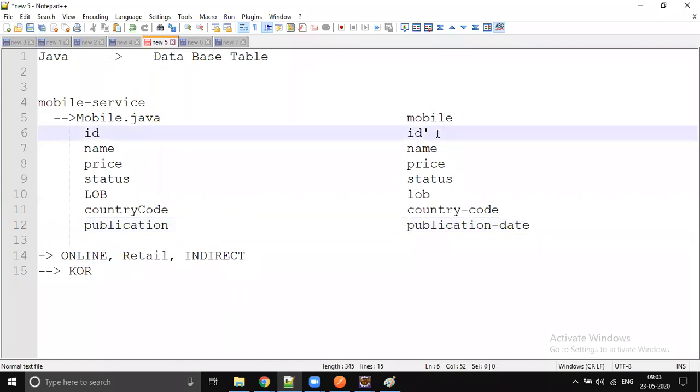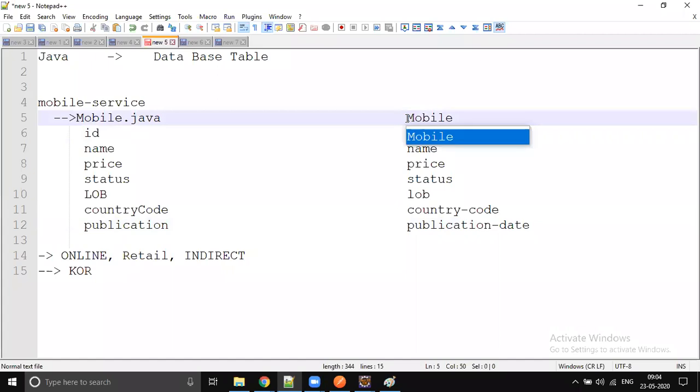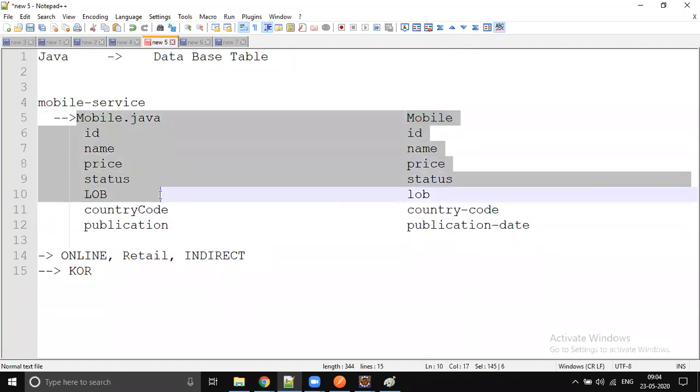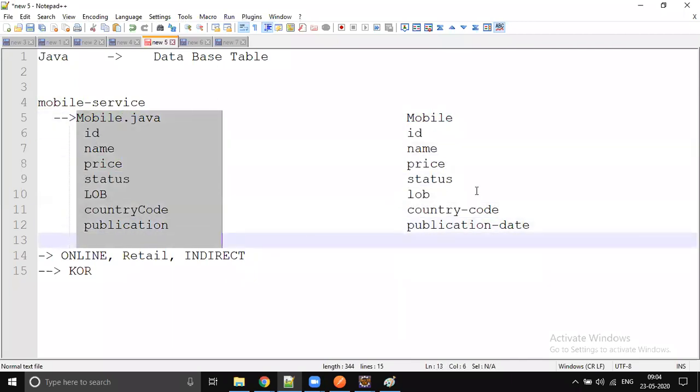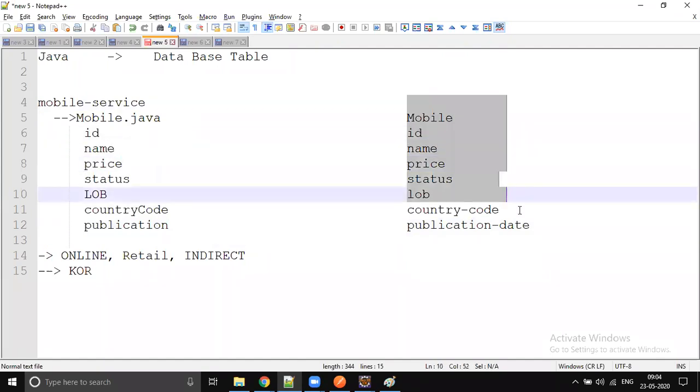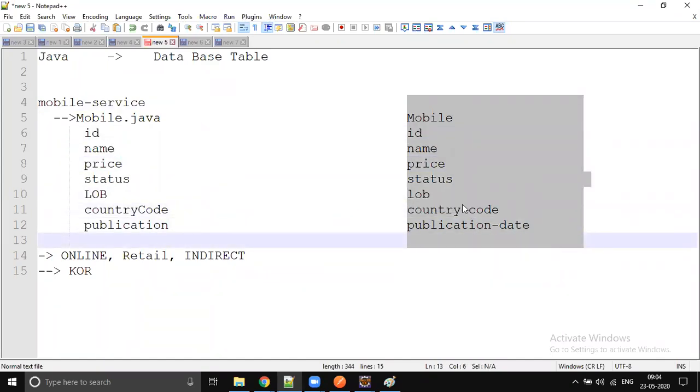There is some kind of similarity we can identify, right? A class in Java and a table in the database. So one class can be considered a table in the database, right or wrong? For Mobile.java, I can say that this is equivalent to the mobile table in the database. Some kind of similarity we have, right? Except the data types and all.